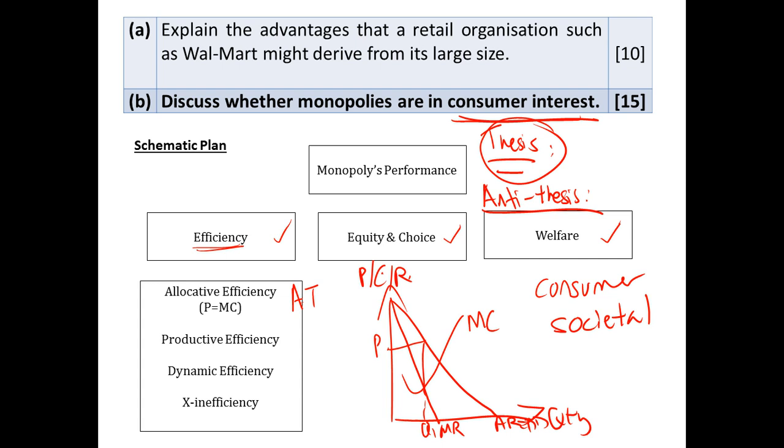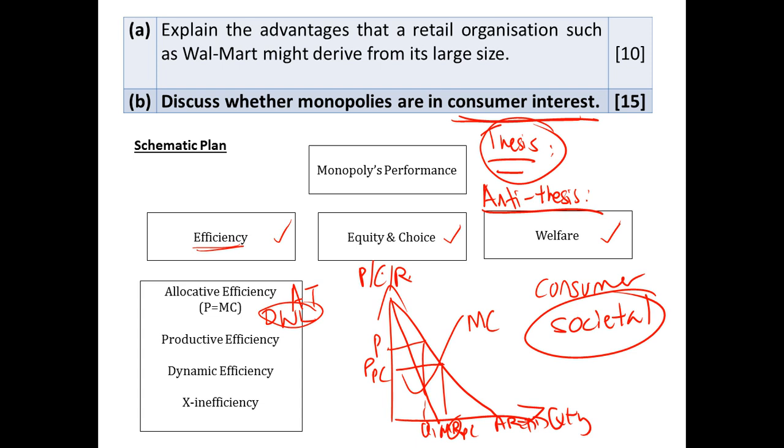So what we are saying here is that compared to a perfectly competitive firm, monopolies incur a deadweight loss. This has implications on societal welfare, and because of this, it may not be in consumers' interest, because consumers are paying much more than what they would have paid under perfect competition. This is P_PC, this is Q_PC, and they have much higher output. So this is antithesis, something that you will elaborate in your antithesis.